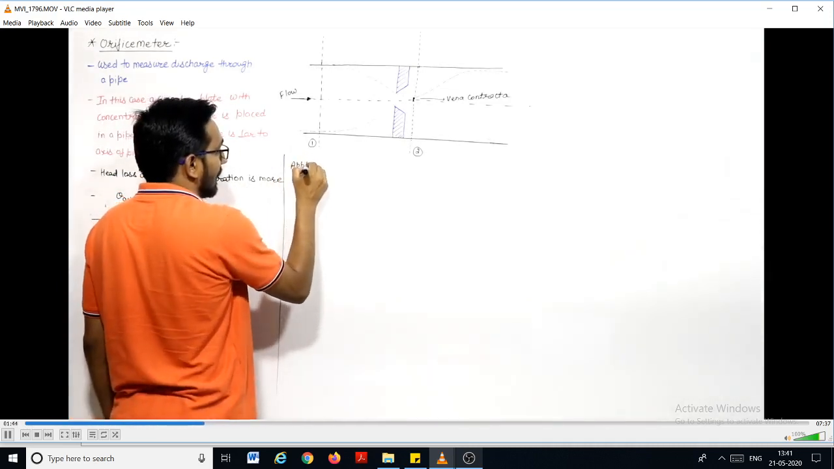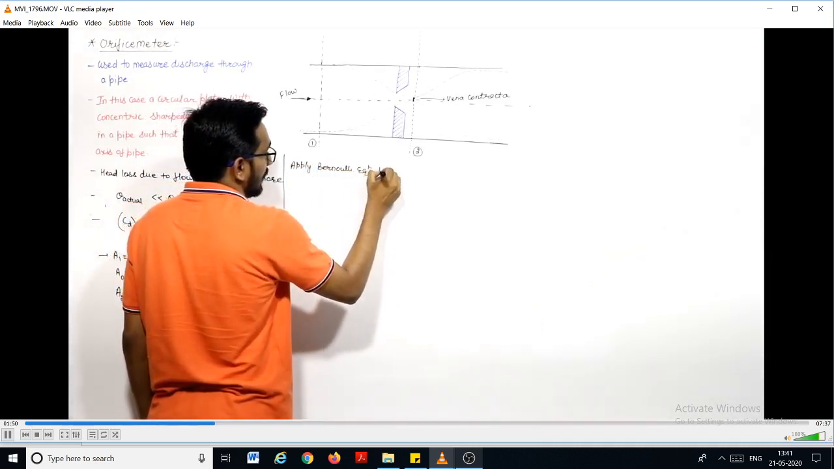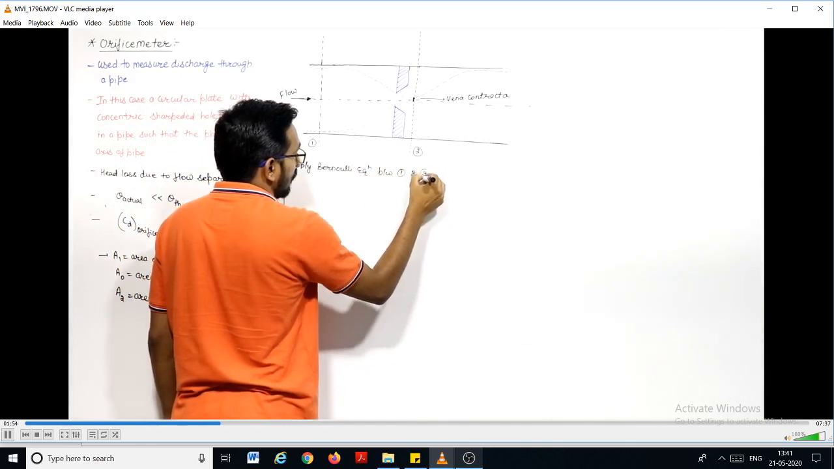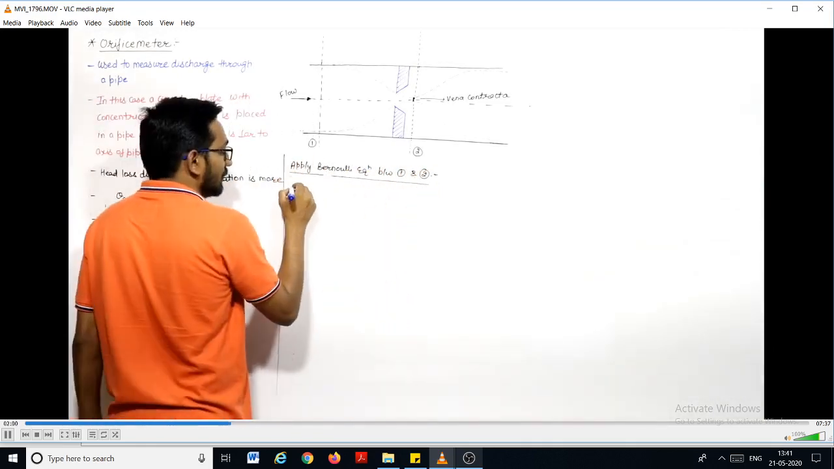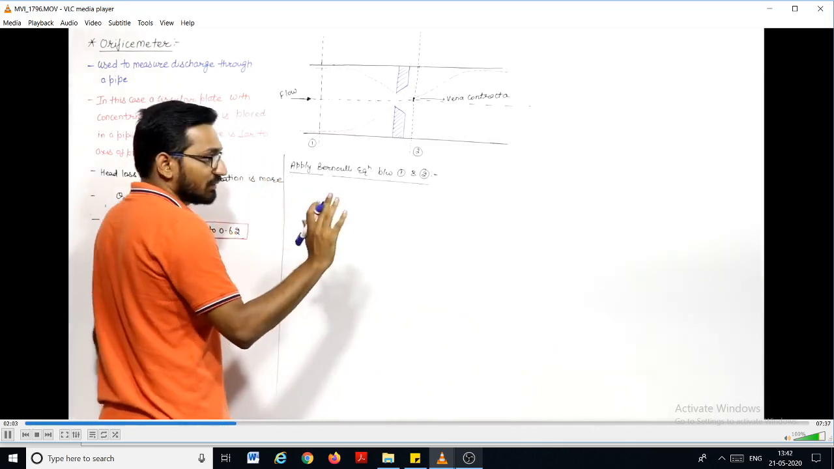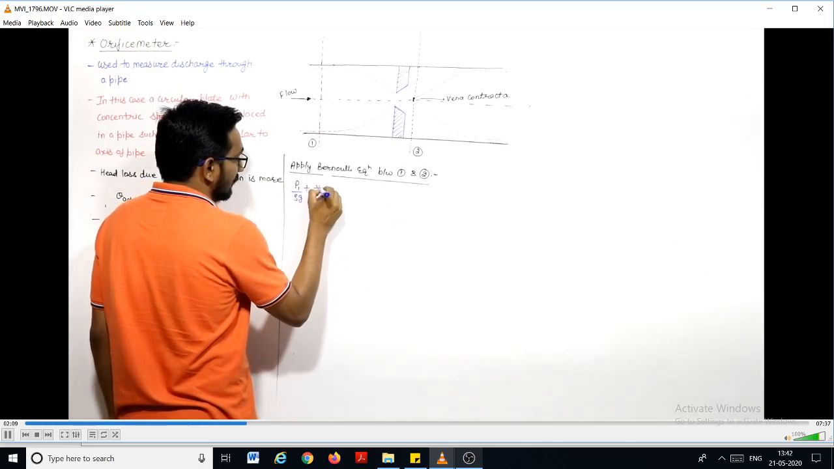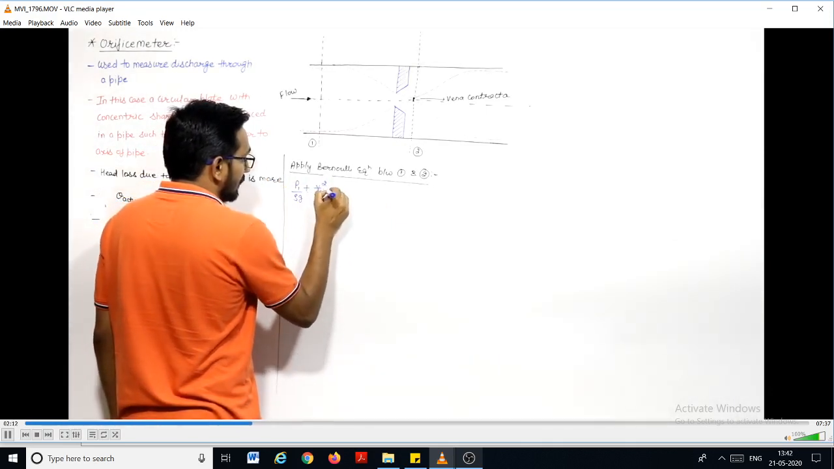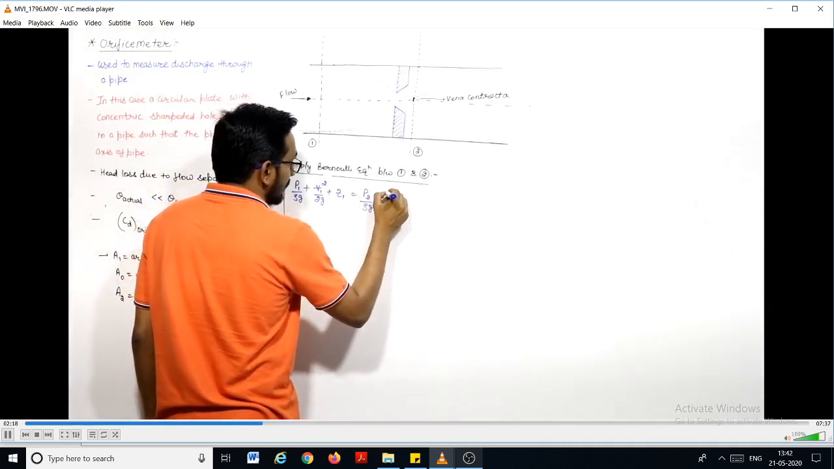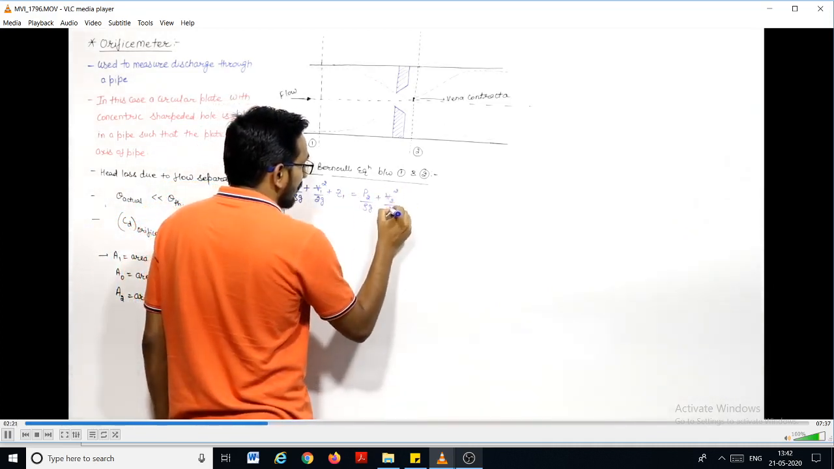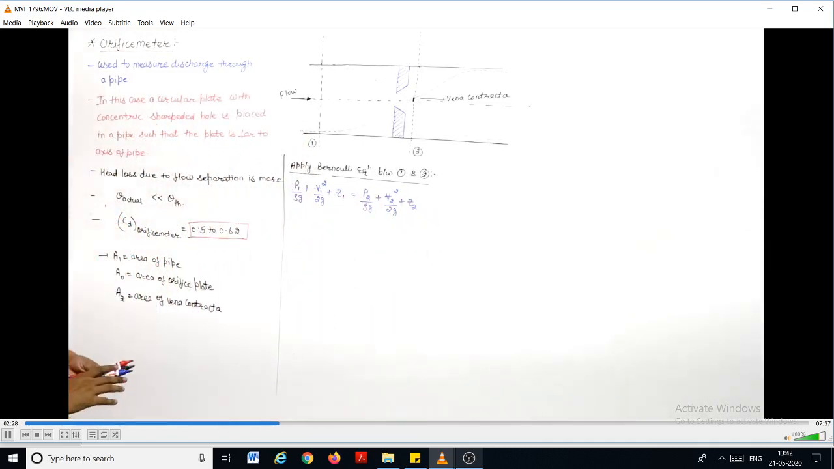Let us apply the Bernoulli equation between point 1 and 2. We are considering the steady flow and the ideal fluid flow. It will be P1 by rho g plus V1 square by 2g plus Z1 is equal to P2 by rho g plus V2 square by 2g plus Z2.